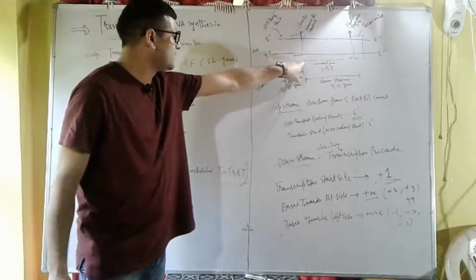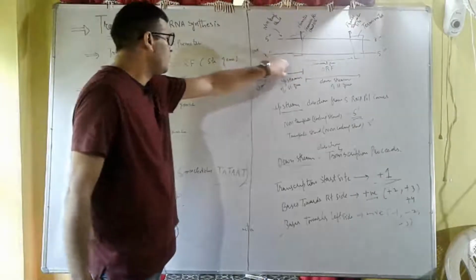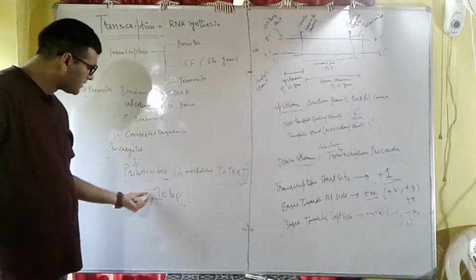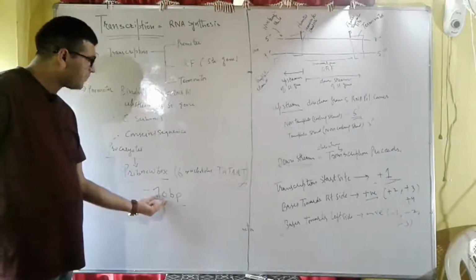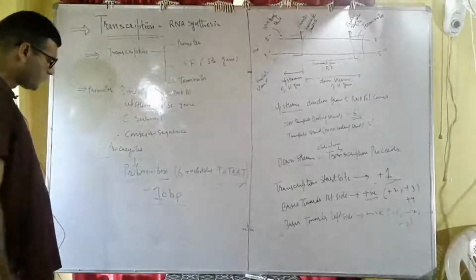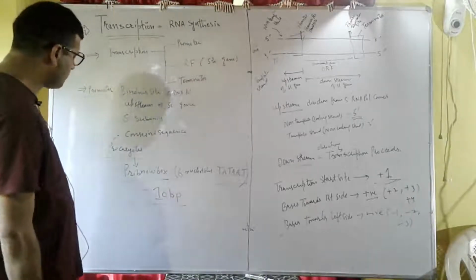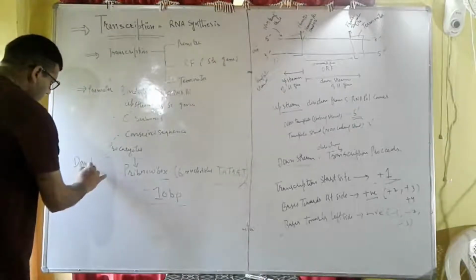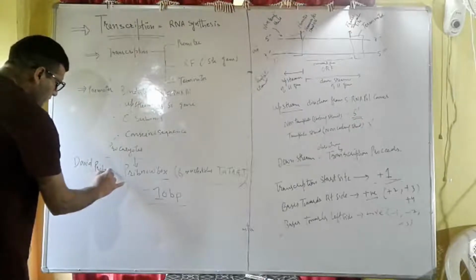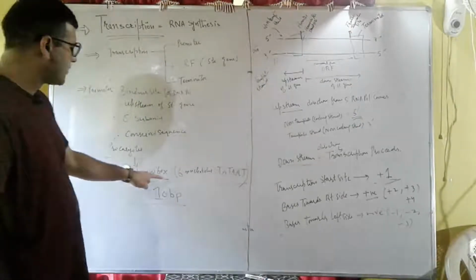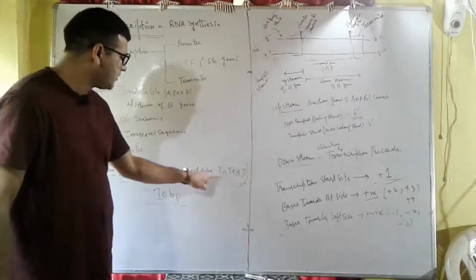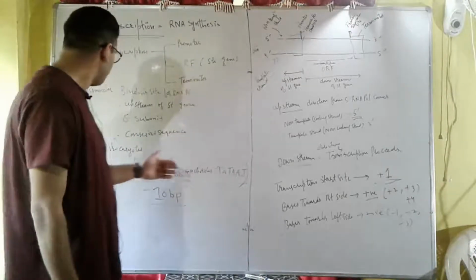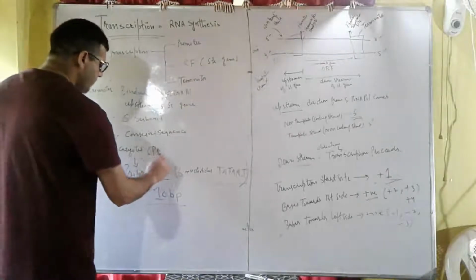So if this is the transcription start site, then we have to move towards the left side, and my negative sign represents the left side. These are 10 base pairs apart from the transcription start site. So it is highly conserved in case of prokaryotes. And this Pribnow box was discovered by David Pribnow in prokaryotes. So this Pribnow box, which has the nucleotide sequence TATAAT, is conserved in the promoter of prokaryotes.